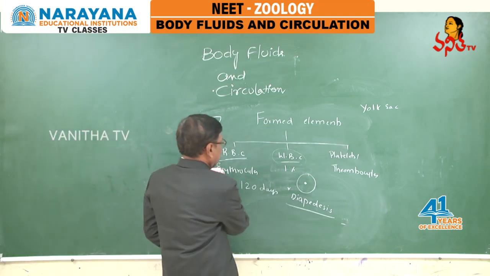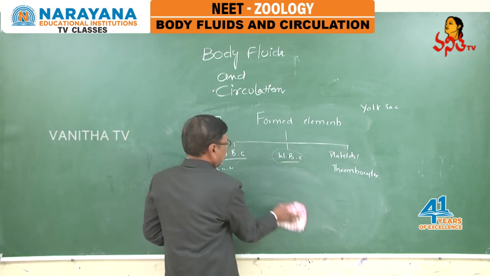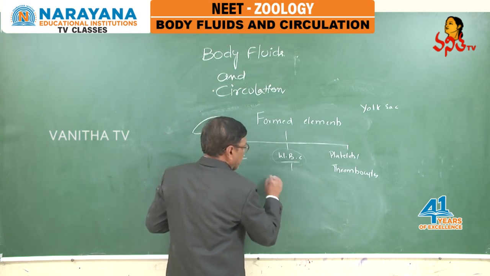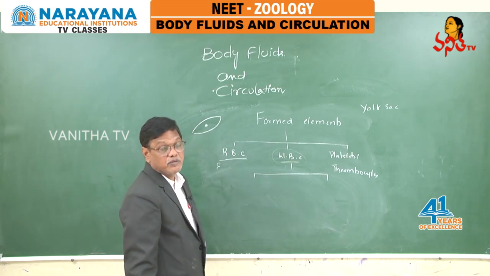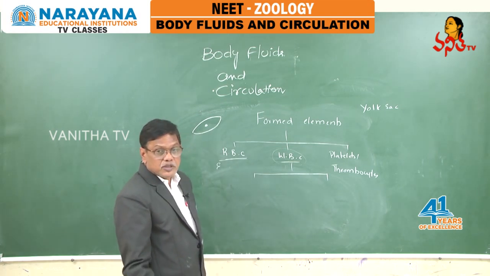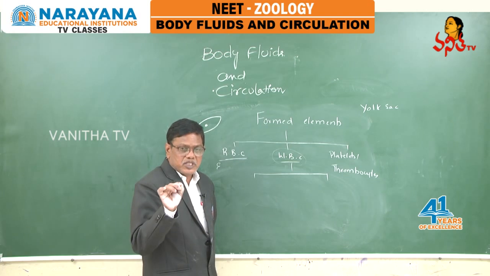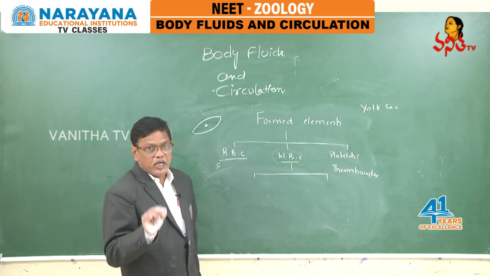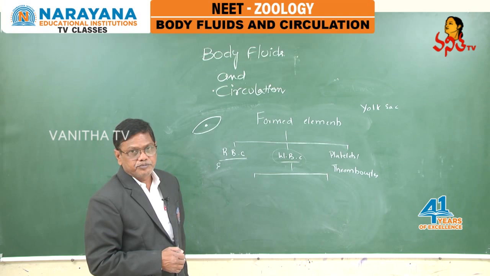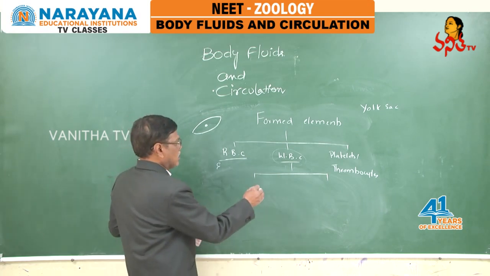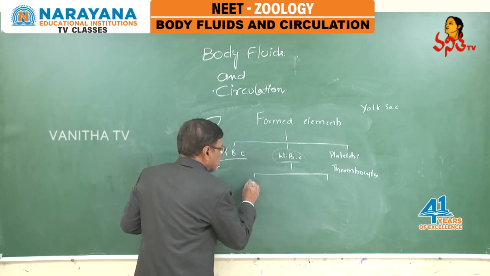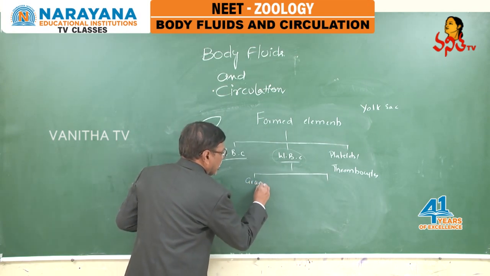WBCs or leukocytes can be categorized into two groups based on the presence or absence of granules. Some WBC contain specific granules. They take color with certain dyes, acidic dyes, basic dyes, neutral dyes. Based on that, they are divided further. First, they are categorized into what?